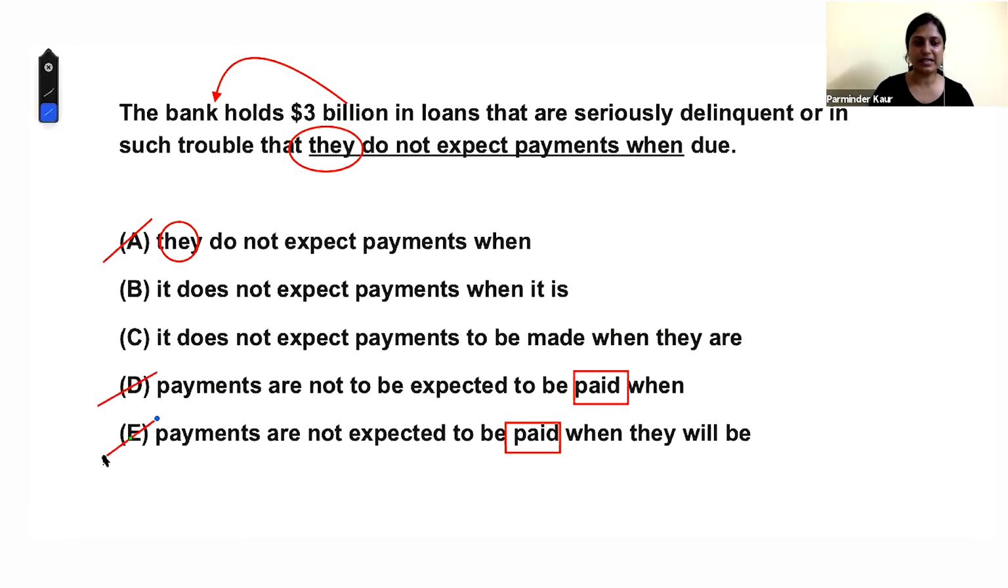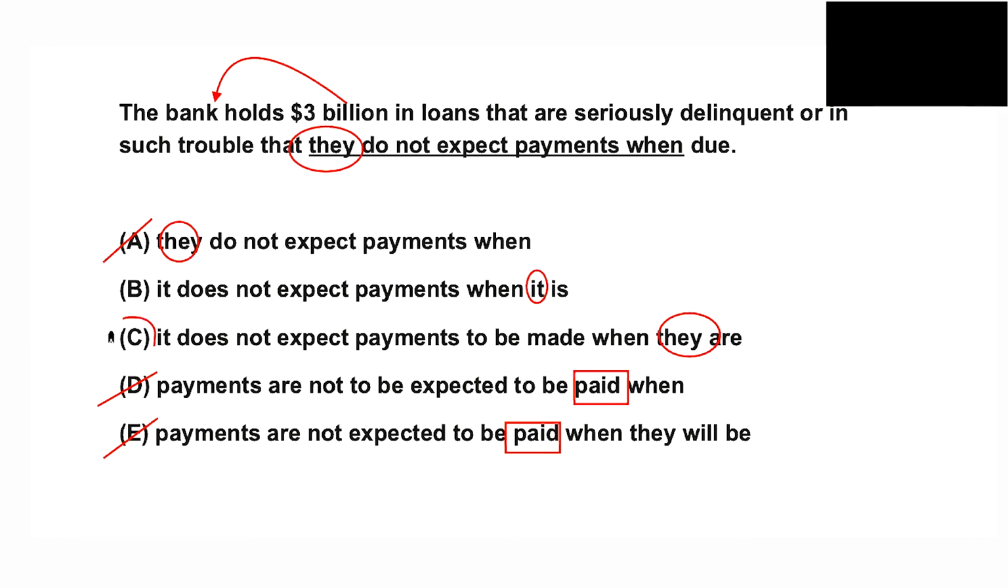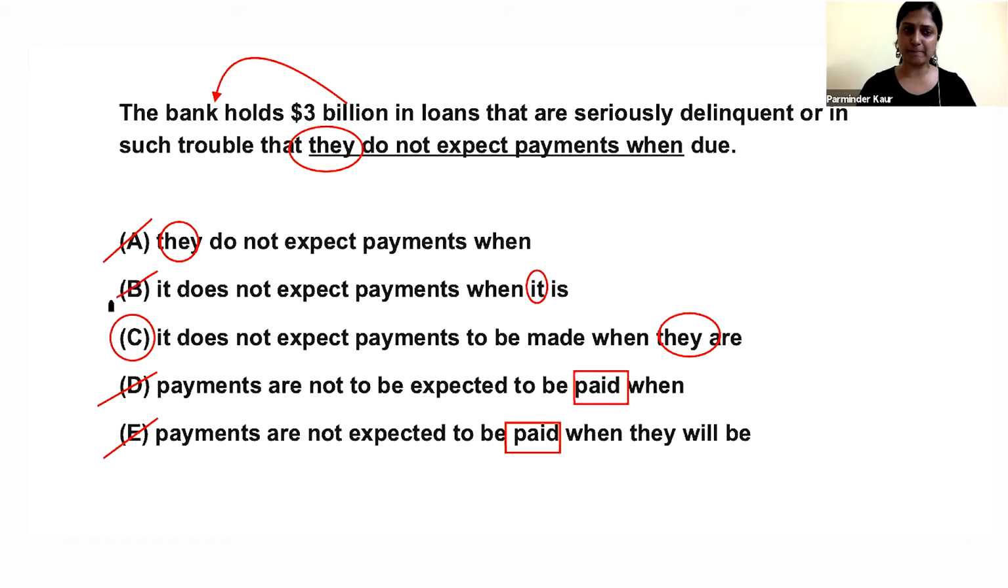Okay, so D and E can be eliminated because the wording "payments paid" is not actually the idiomatic expression. We are left with B and C. In answer choices B and C, "they" is referring to payments, and in B it is referring to payments. Payments is plural, so it should be "they". Therefore we'll choose C over B.